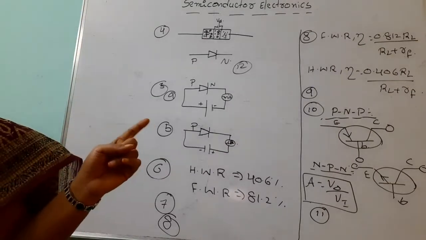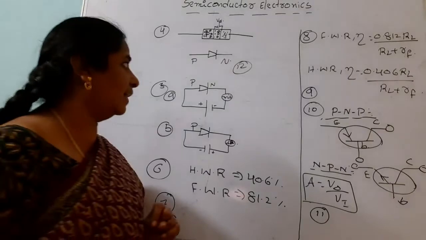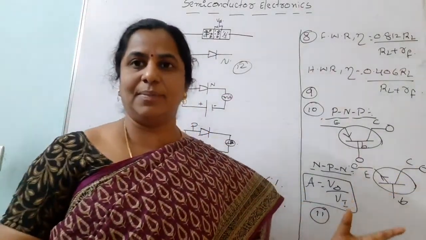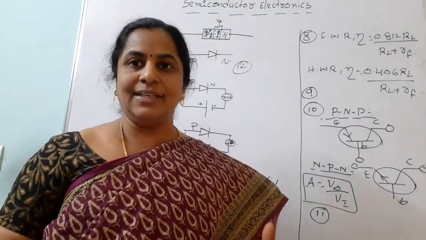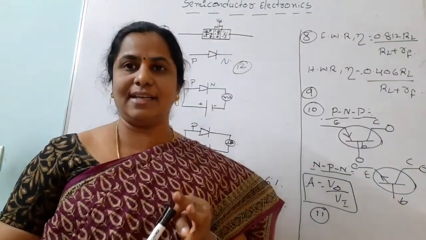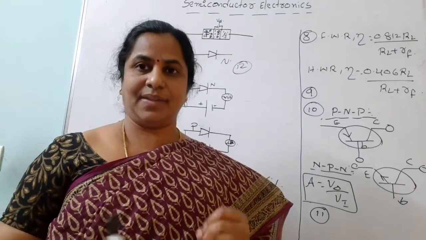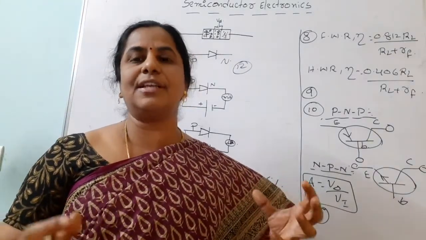which gates are called the universal gates? Gates here do not mean our building gates. In electronics they use gates. There are different types of gates: OR gate, AND gate, NOT gate, then NAND and NOR gates. Our answer is this only: NAND and NOR gates are the universal logic gates.